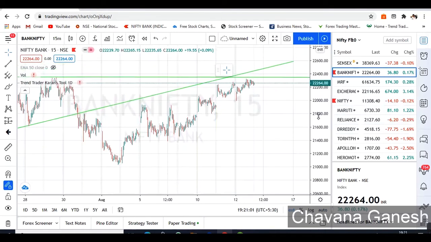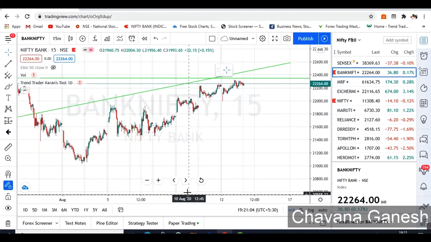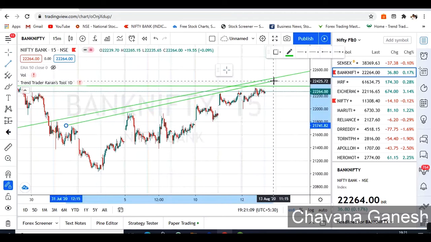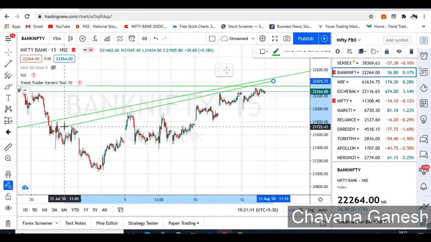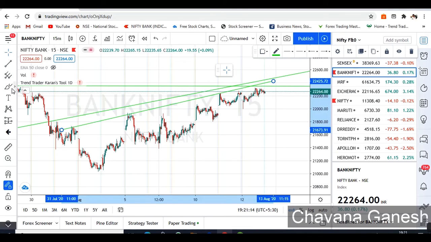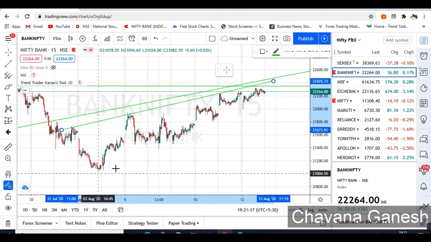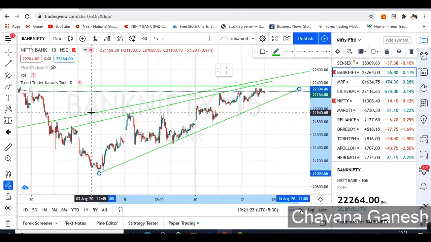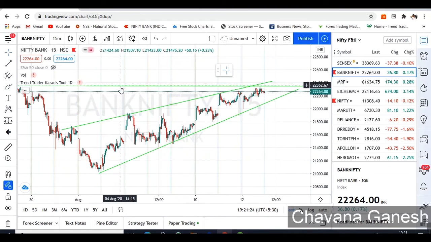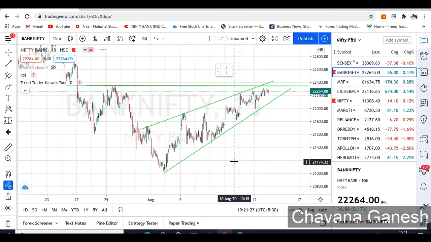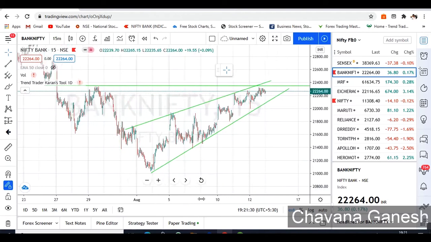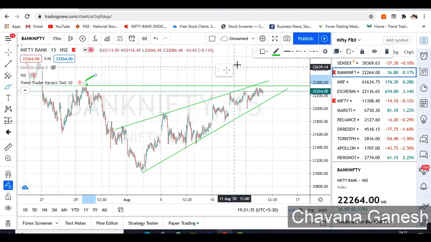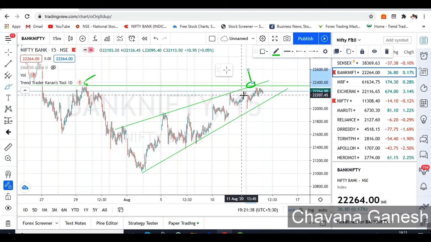If you check Bank Nifty, I'm drawing a trend line here. You have to observe this trend line completely like this, and connect these points, and one more trend line downside like this. Here you can see it is completely in uptrend. Let me delete this so that you will get an idea. It is completely in uptrend. It's like an upside wedge, and you can see it is at a corner point of high resistance levels.